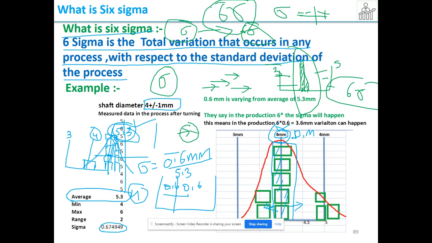Alright. So what is Six Sigma? As you continue the process, the standard deviation will multiply to 6 times. It will become 6 times the standard deviation in the production. Therefore, we control the sample sigma that we have calculated. We assume it as 6 times and then work to control it. So it is very simple. What is Six Sigma is explained very simply.